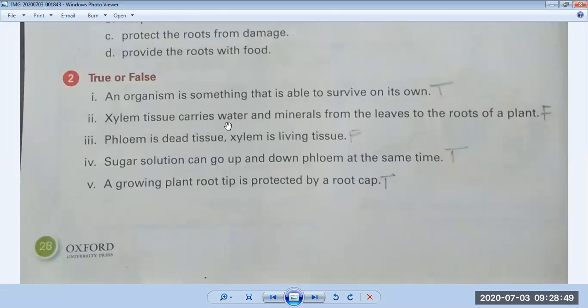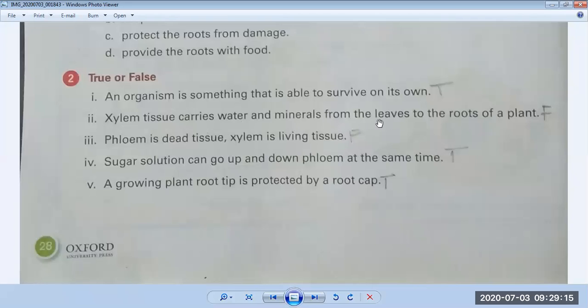Xylem tissue carries water and minerals from the leaves to the roots of a plant. So is this statement true? The working of xylem tissue is responsible for water and minerals, but they get these things from the roots. They never get them from the leaves.